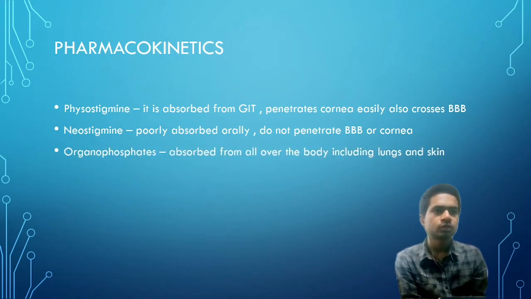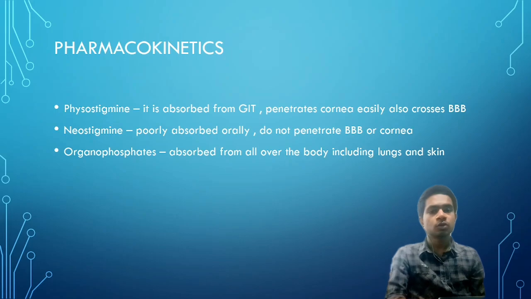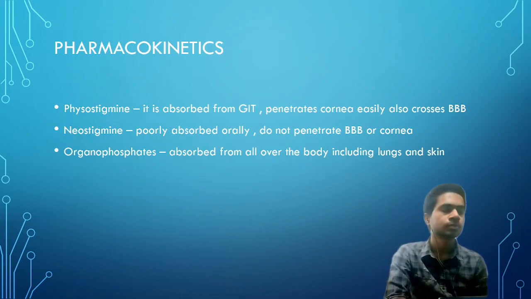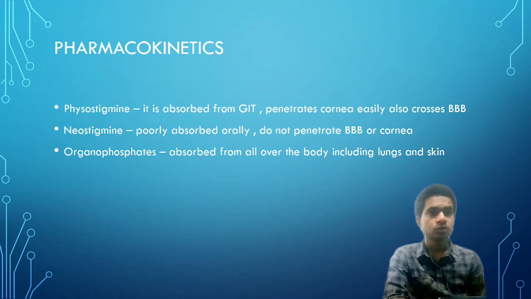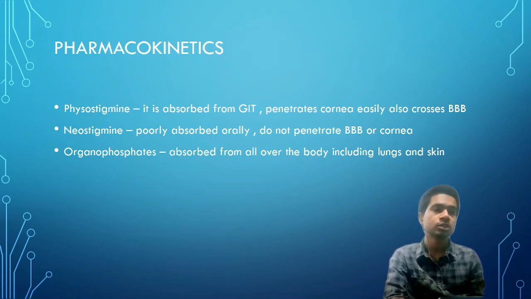Next, organophosphates. Organophosphates are absorbed from all over the body, including lungs and skin. As I have already said, it is absorbed all over the body, and we have already noted that it is used in insecticides and pesticides. Thus, it can be very harmful for farmers. The cases of organophosphate poisoning noted are generally of farmers working in the field with insecticides and pesticides, or the workers who are involved in making insecticides and pesticides.